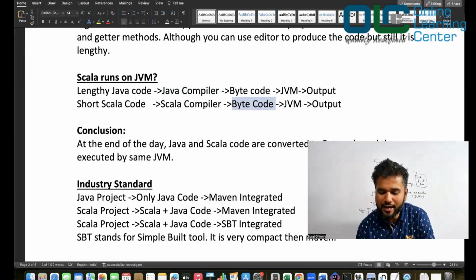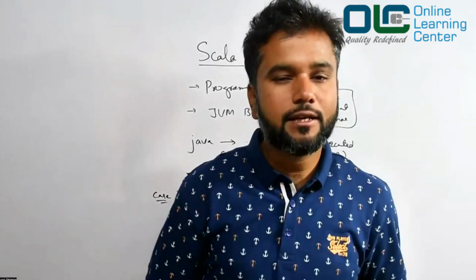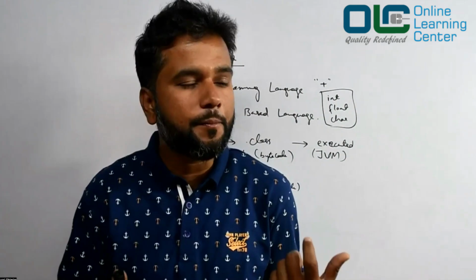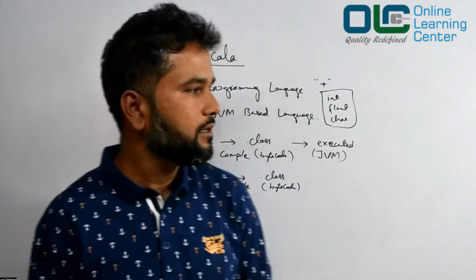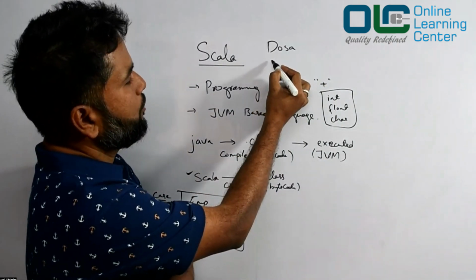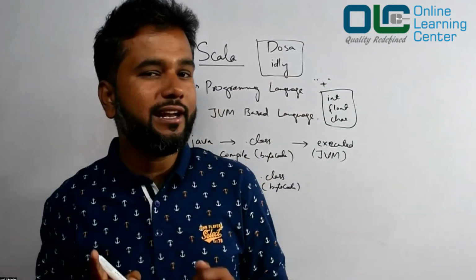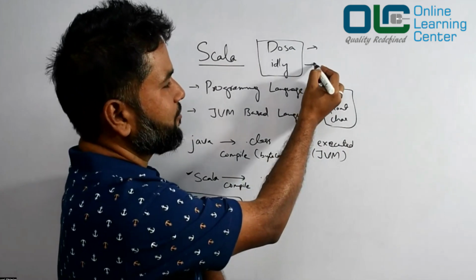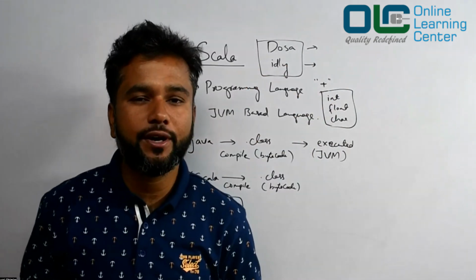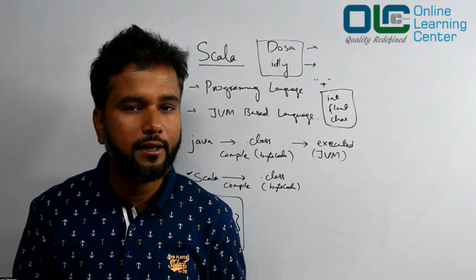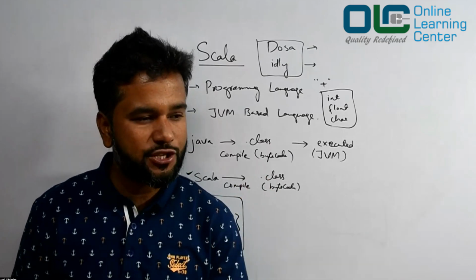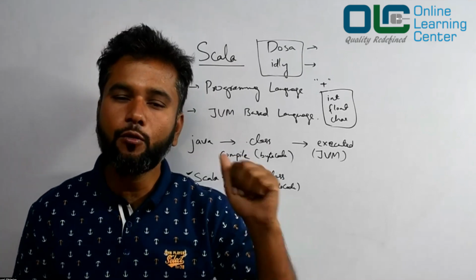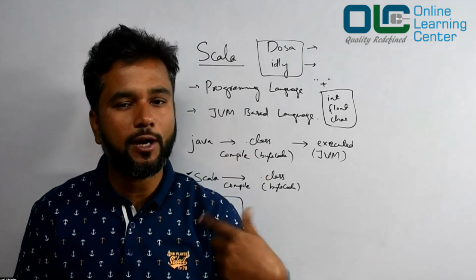So let's take one classic example to understand this again. We'll take some layman example. Suppose you went to a restaurant, and you have two options. One is, hey, I want to have dosa. The other is, hey, I want to have idli. If you're not Indian, these are basically Indian dishes for us. So you went to a restaurant to have this food, and let's assume this food is not at all ready. You place your order. You said I need one plate of dosa, and your friend needs one plate of idli.